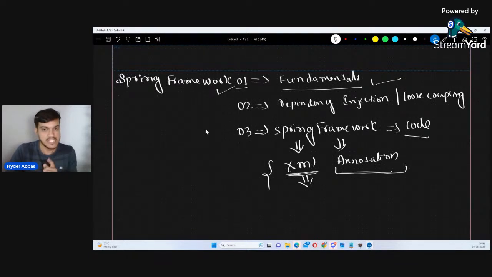So session number 1, what we have discussed, I hope it is clear. Session number 2, what was our agenda? I hope it is clear. Now session number 3, what we are going to do. I hope that is clear. Fine.